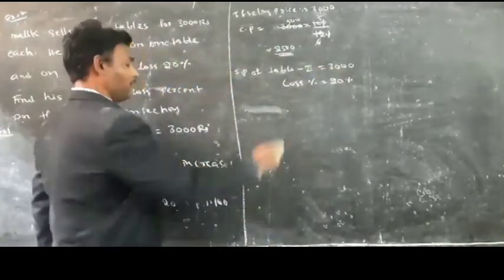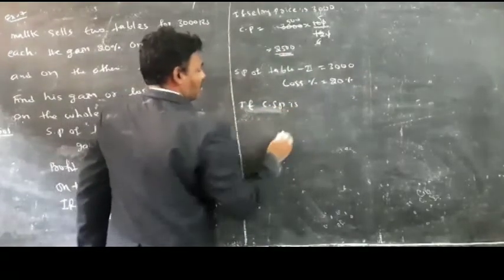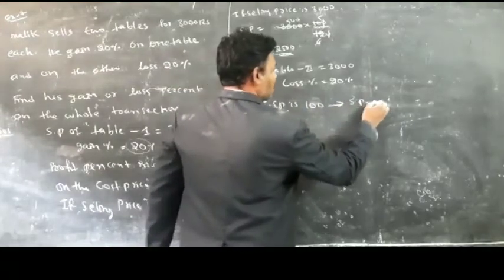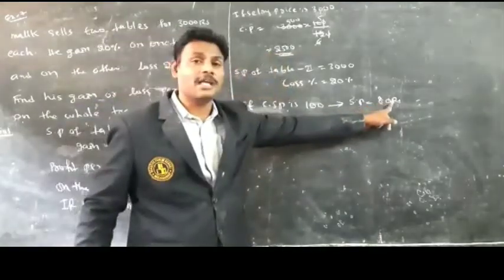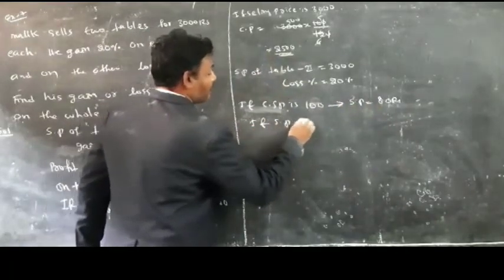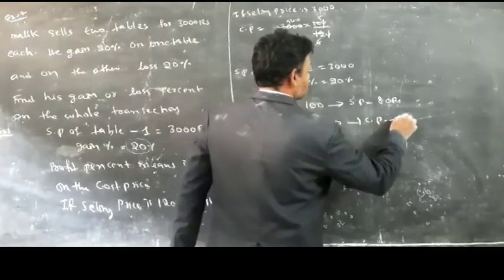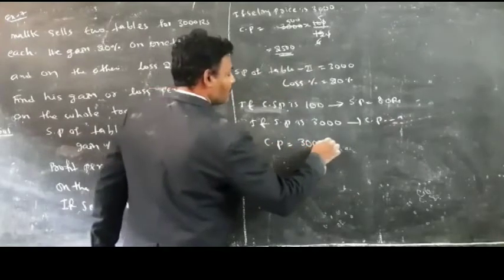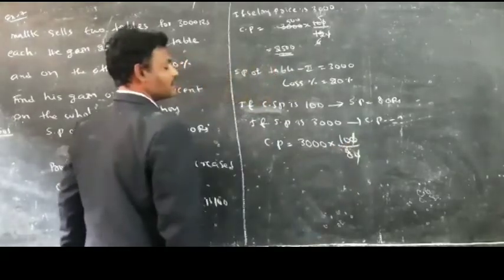On the second table, selling price of table 2 is equal to 3000. He is getting a loss. It means if the cost price is 100, then what about the selling price? 80 rupees. Why? Because he has a loss. If the selling price is 80, the cost price is 100. If the selling price is 3000, then what about the cost price? See here, cost price is equal to 3000 into 100 by 80. The zeros get cancelled.